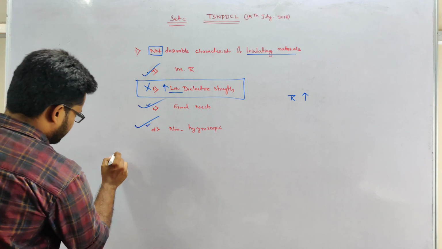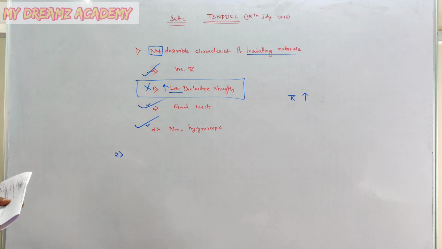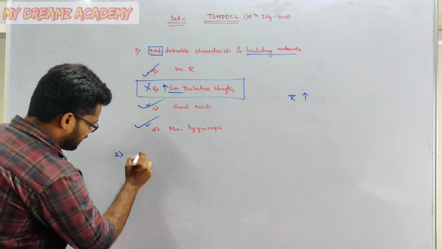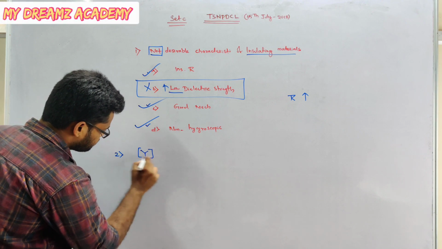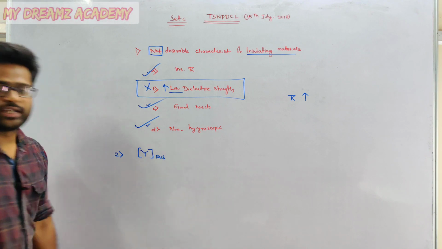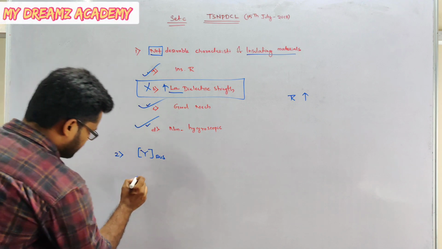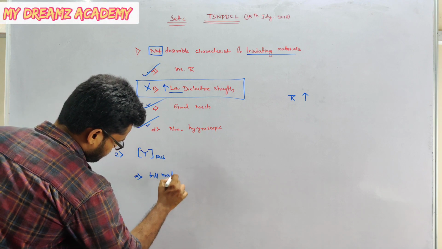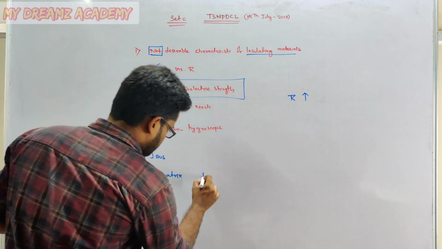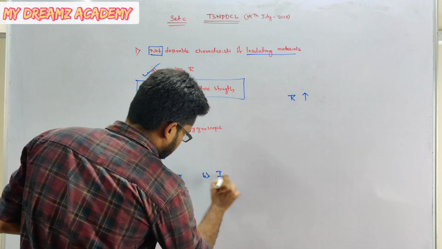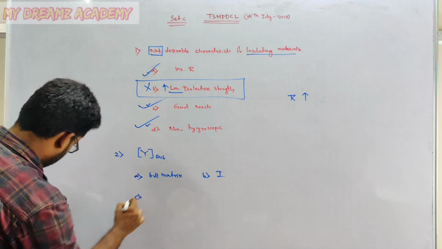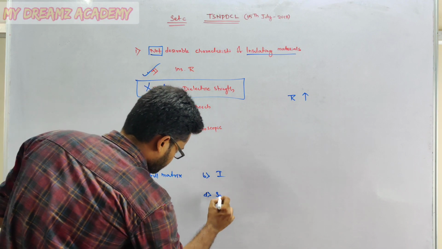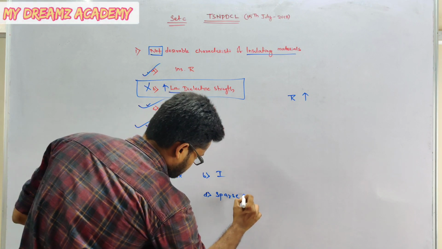Similarly, we'll go for the second question. What is the second question? That is the bus admittance matrix of a power system. Bus admittance matrix, so Y bus. We need to talk about Y bus. Option A, full matrix. Option B, identity matrix. Option C, diagonal matrix. Option D, sparse matrix.